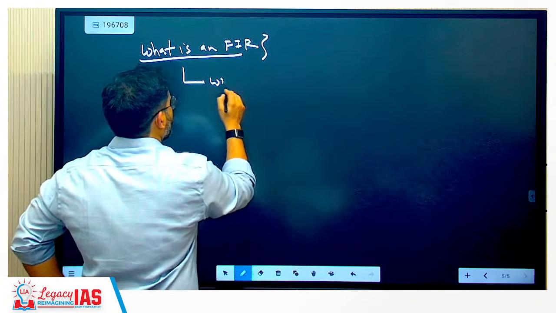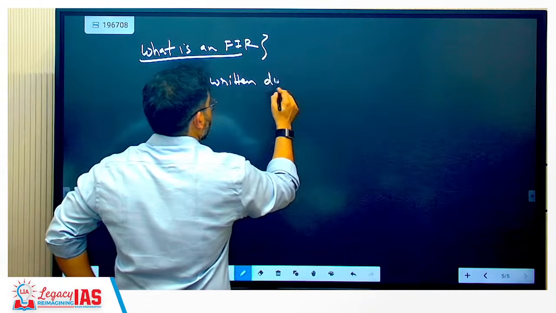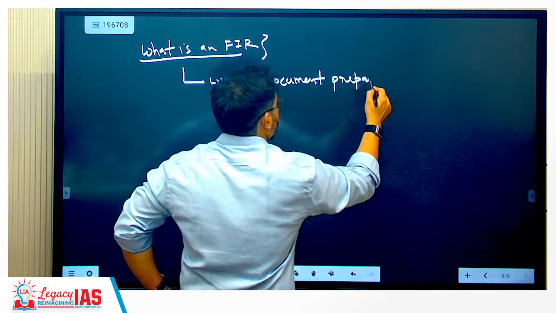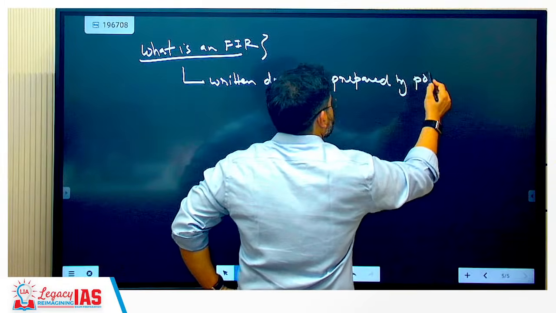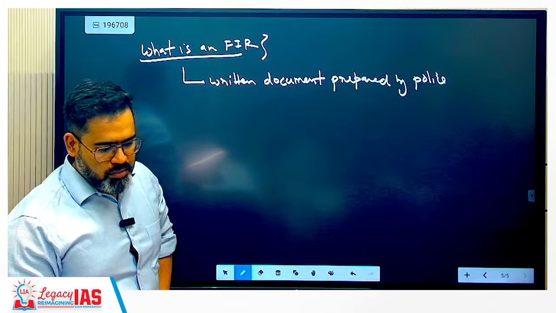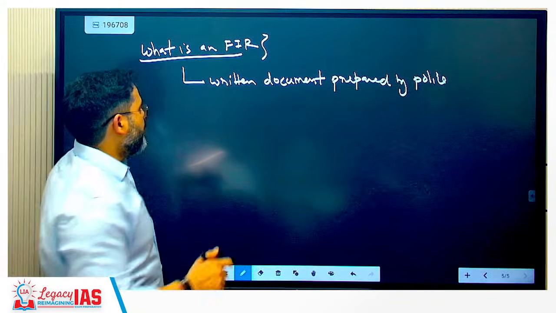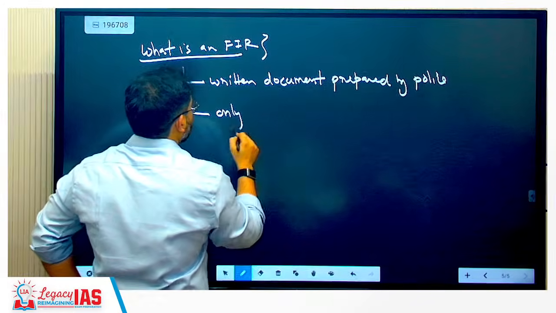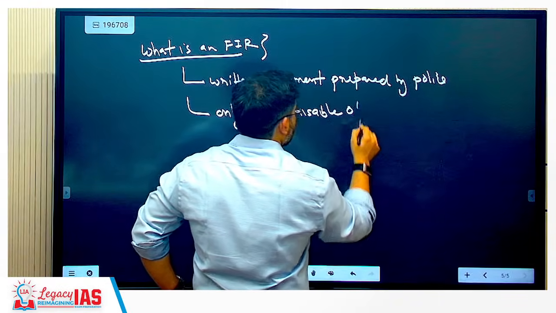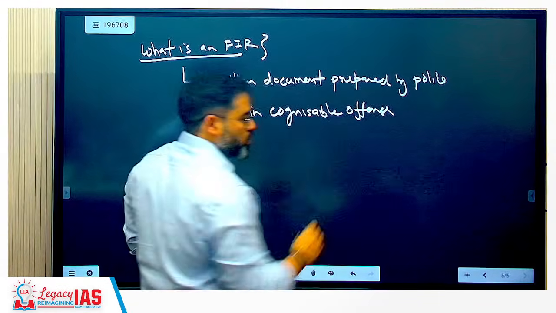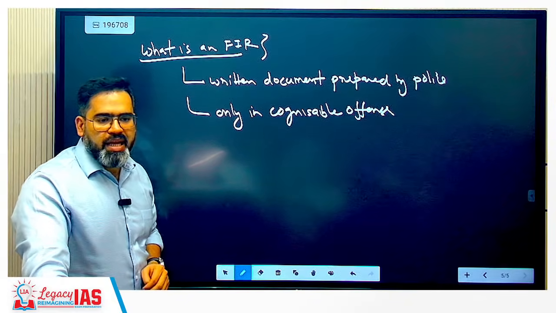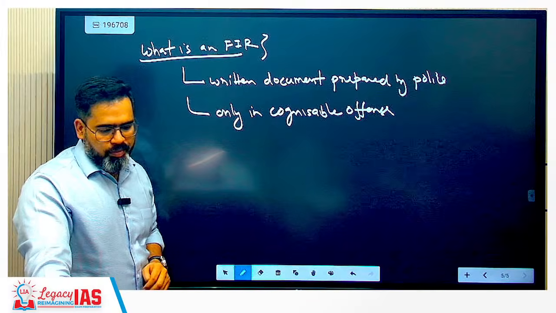This is applicable only in case of a cognizable offense, where police can act without a magistrate's order.